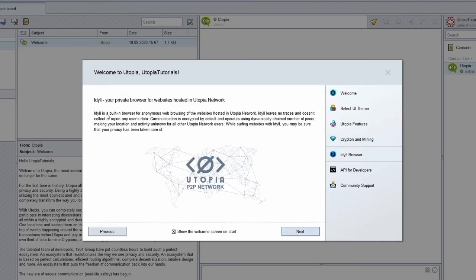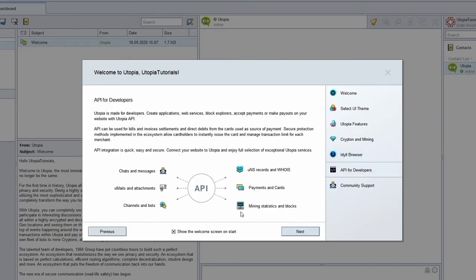Utopia features self-hosted, censorship-resistant websites and a built-in browser for anonymous browsing. All communication is fully encrypted by default. No browsing history is retained and your internet connection IP address is not available to website operators. Furthermore, as you shall see on the following screen, payment APIs are available to enable direct CRP payments. Utopia features APIs for many functions of the ecosystem, and welcomes developers to create applications, web services, games, block explorers and websites that integrate CRP.